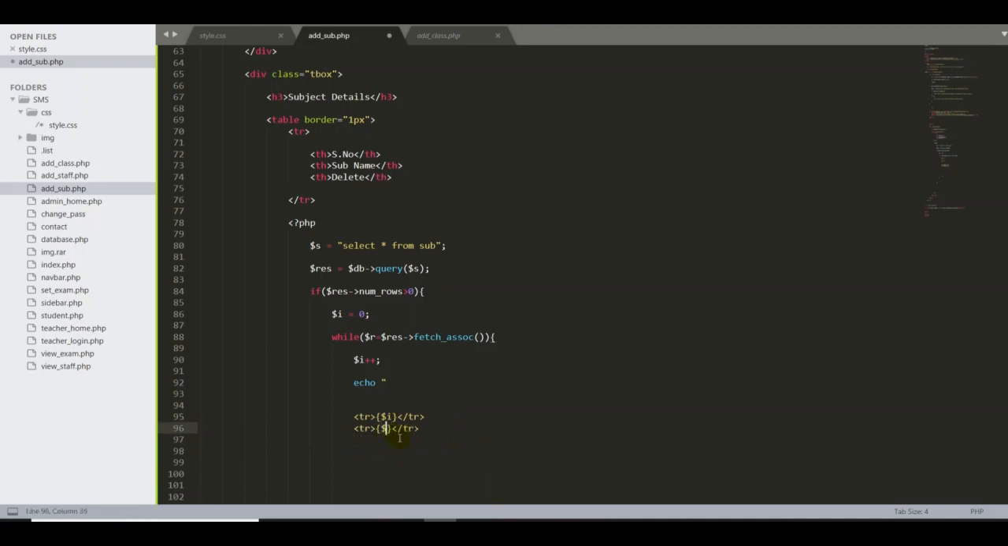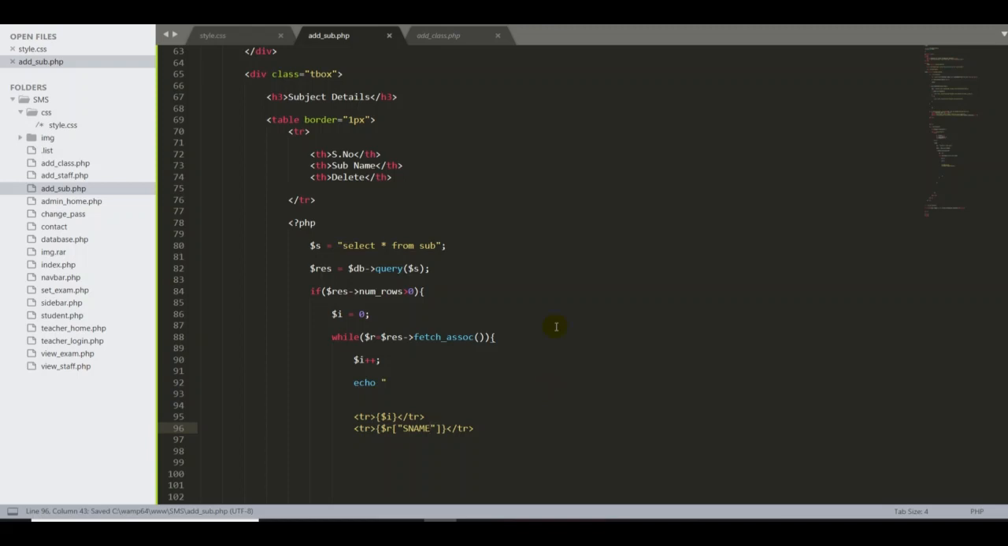Dollar sign, because now we have stored all the data into r. Here I'm going to put the square bracket and double quote, so put the s name. There you go, control s.